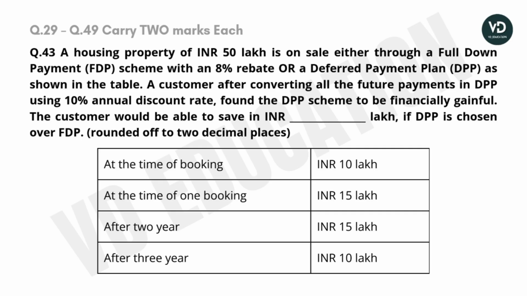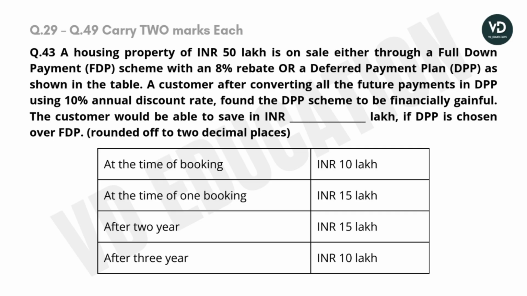The customer would be able to save in INR lakh if DPP is chosen over FDP, rounded off to 2 decimal, and they have provided the values in the table here. At the time of the booking, this will be 10 lakh.